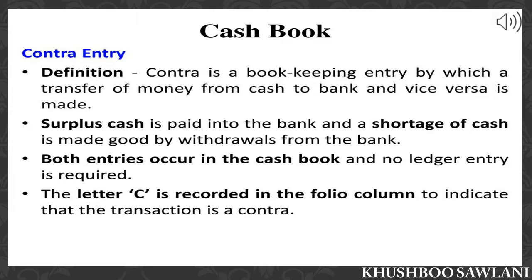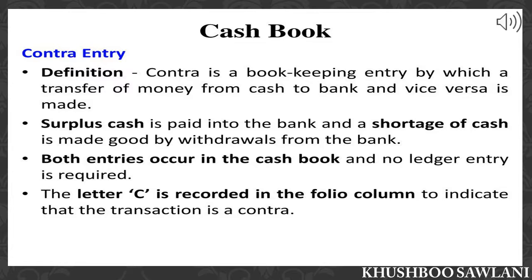We have seen that such a cash and bank columnar cash book serves the purpose of cash account and bank account. Thus, when such a cash book is maintained, cash and bank accounts are not required to be opened separately. Contra transaction affects only cash and bank account. Hence, the posting is not required, but capital C for contra will be written in the ledger folio column.